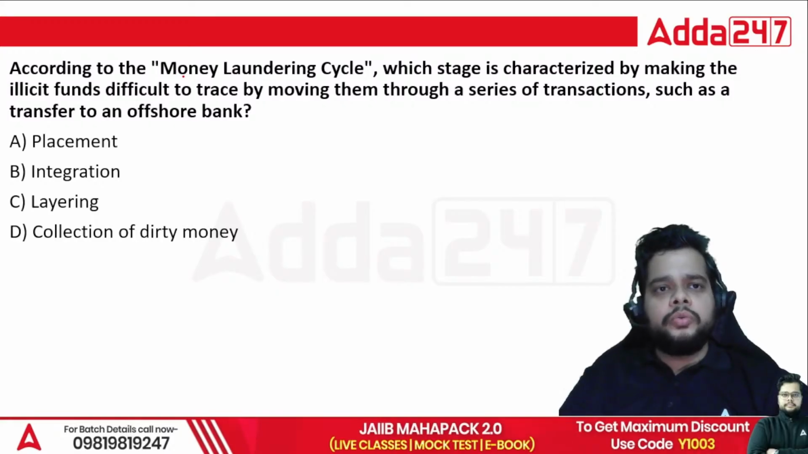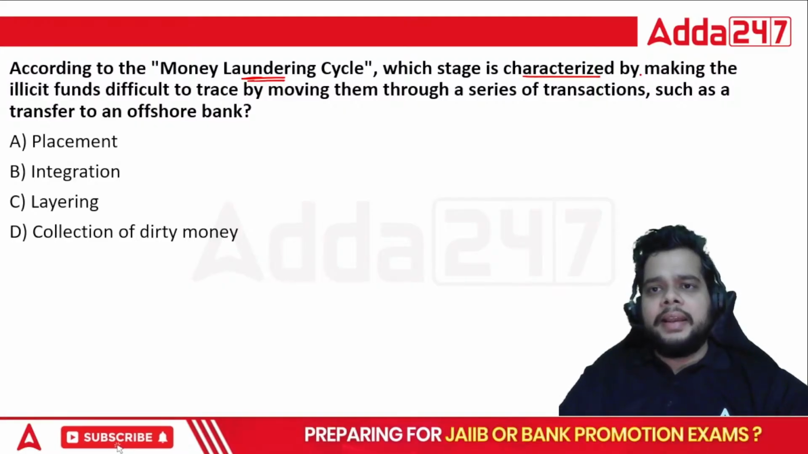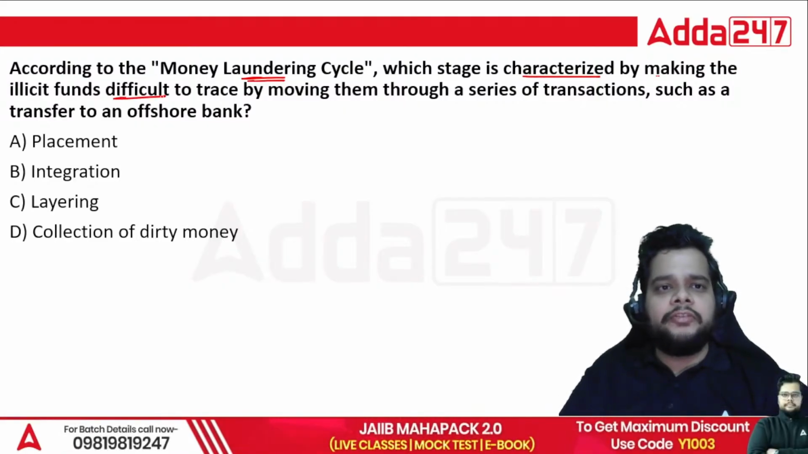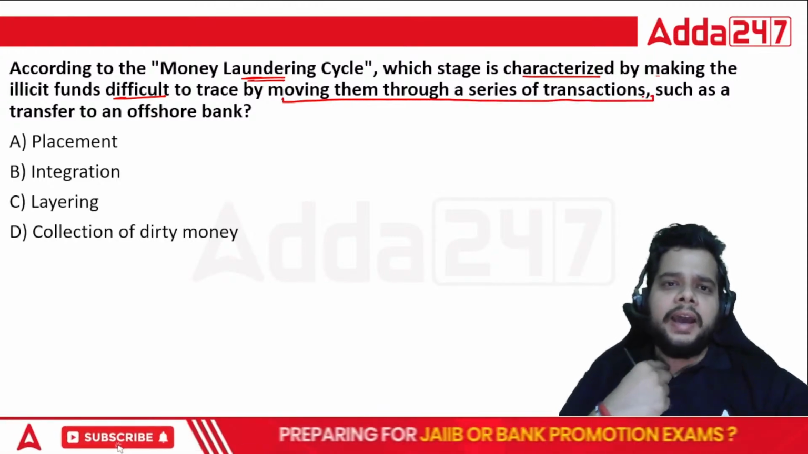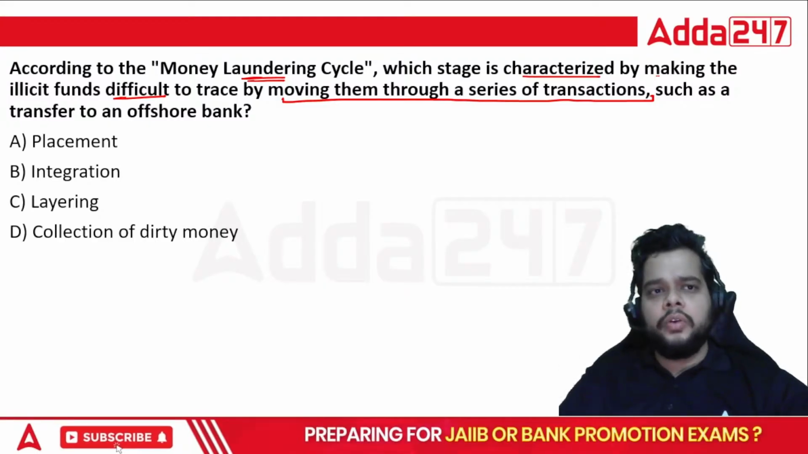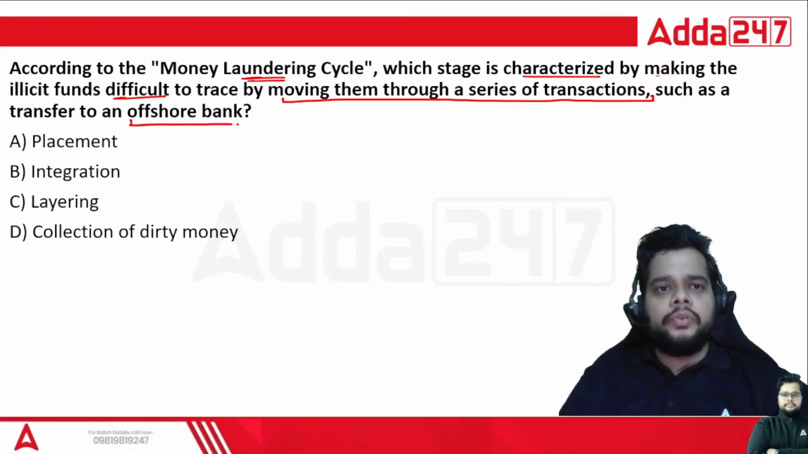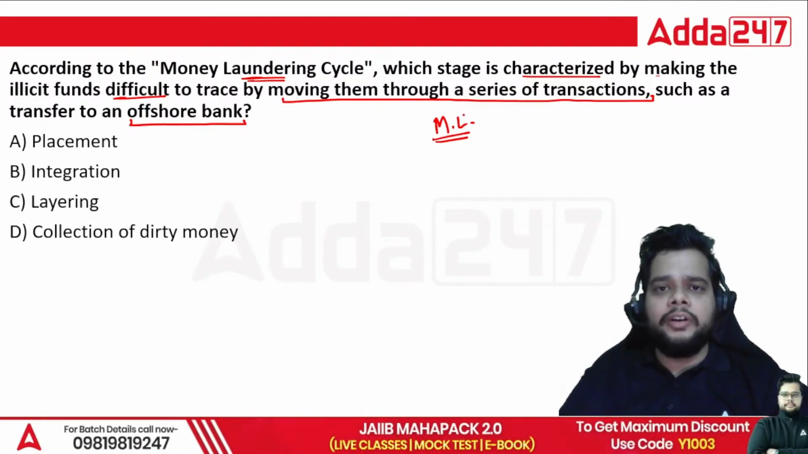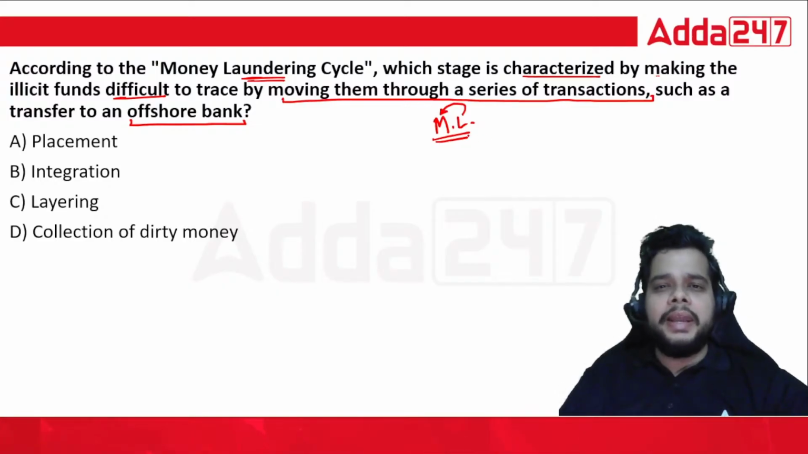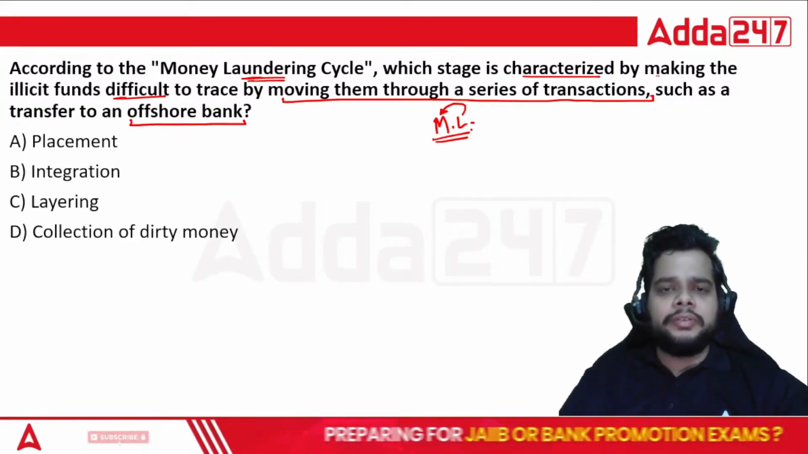Next, let's move on to the money laundering cycle. According to the money laundering cycle, which stage is characterized by making the illicit funds difficult to trace by moving them through a series of transactions? We have a good amount of transactions going on in the money laundering cycle, such as transfer to an offshore bank. So what is money laundering? Basically, you are trying to make good use of your illicit funds. Some illegal funds are withheld by you, and you want to make good use of those funds.